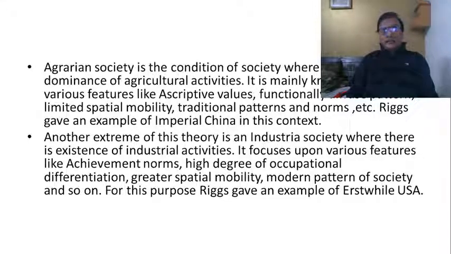And then on the other side of the spectrum, according to Riggs, what we have is industria, or what we call an industrial society. He gave the example of the United States of America for industria. What are the features of this industria? You can see here achievement norms, high degree of occupational differentiation, greater spatial mobility, and modern society. So what you can see is that in industria, nobody is bothered about your caste or religion or gender or nationality or ethnicity or race, as long as you have the talent.